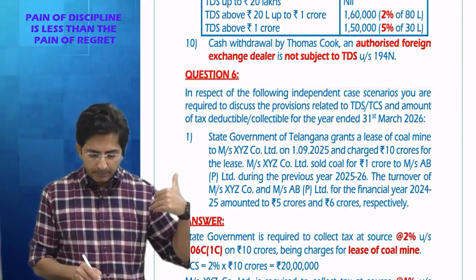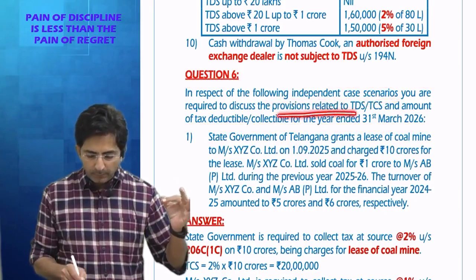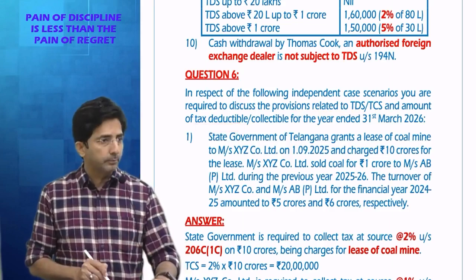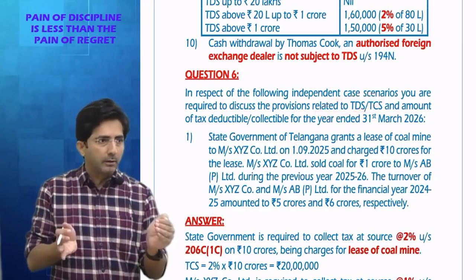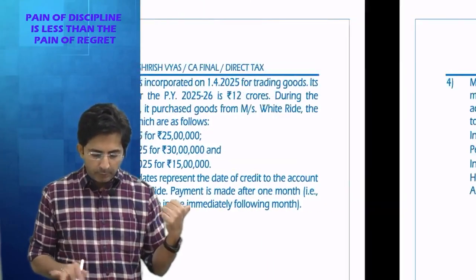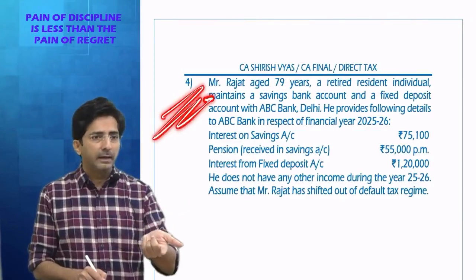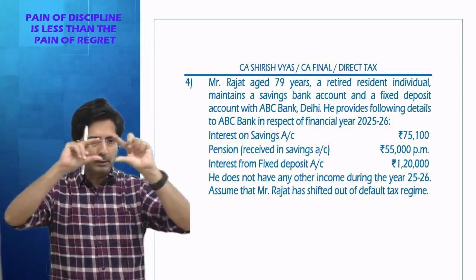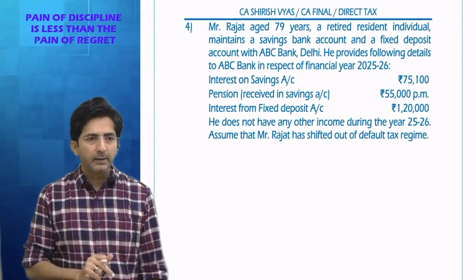Read question 6. In respect of following independent case scenario, you are required to discuss the provision of TDS or TCS and amount of TDS also. Means in every point of question 6, you have to decide whether TDS will apply or not and also calculate the amount. So here also in question number 4, you have to first decide TDS will apply or not, and if yes, calculate the amount also. See, this was commonly said in question 6 at the top. So tell me first here, TDS will apply or not? Answer will be yes under 194P.